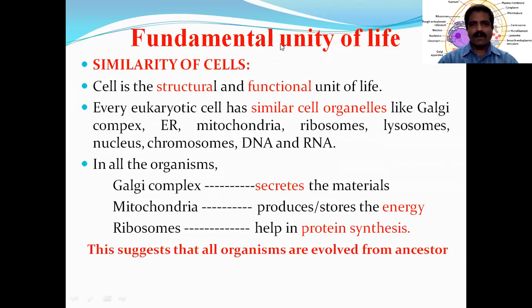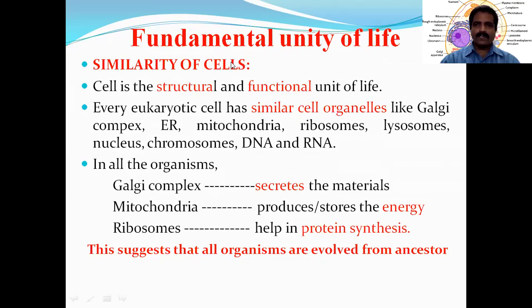Any organism, it may be a prokaryote or a eukaryote, a plant or an animal or a lower organism, whatever it may be, is made with some structural and functional unit called what? Cell. Okay. So if we observe cells of different organisms, especially all the eukaryotes, they resemble each other.